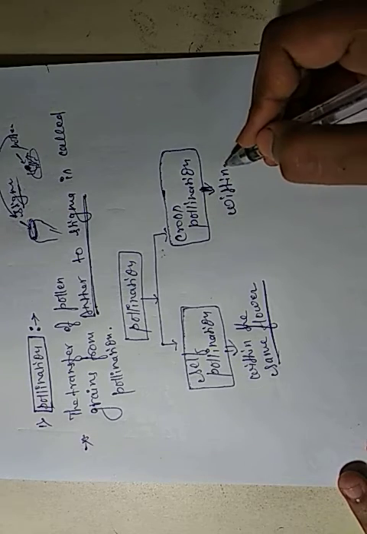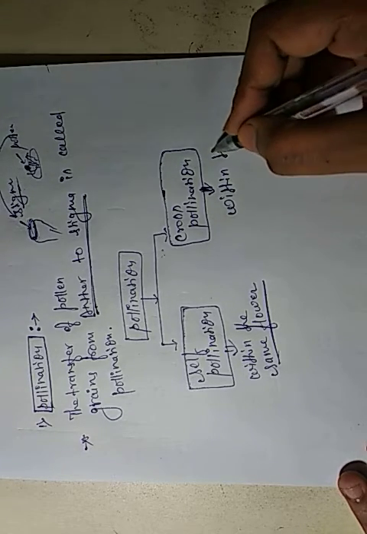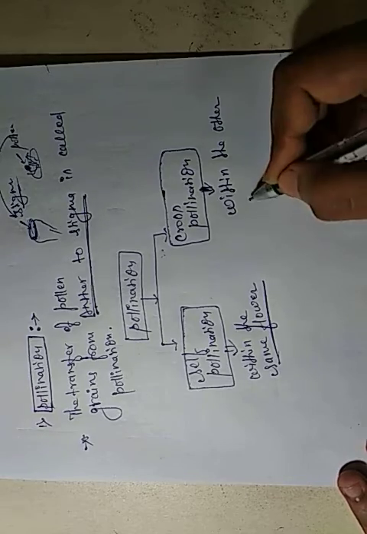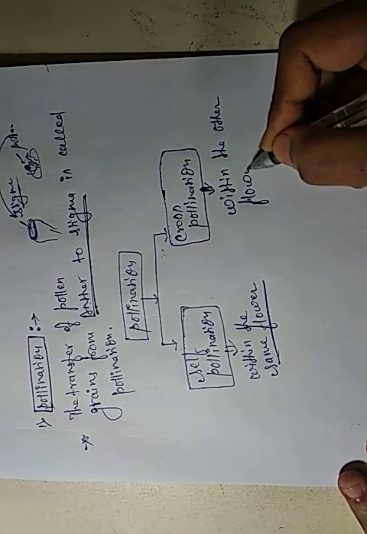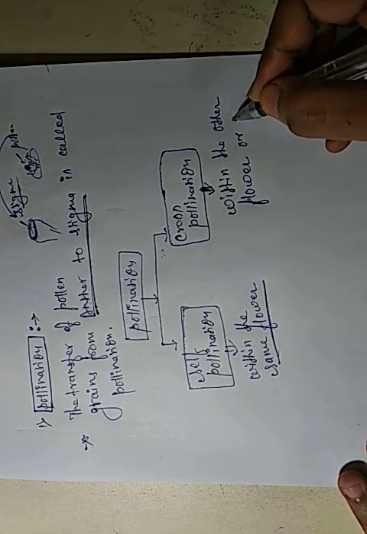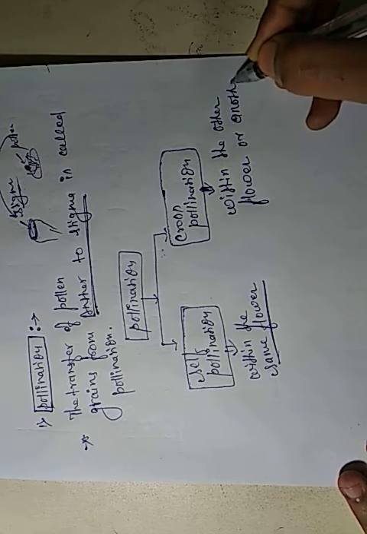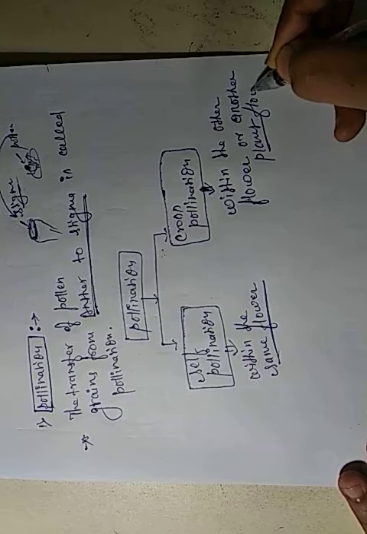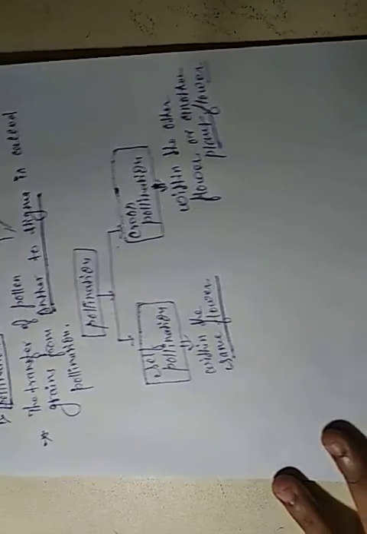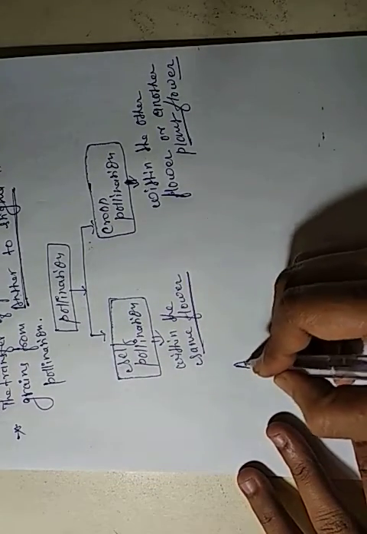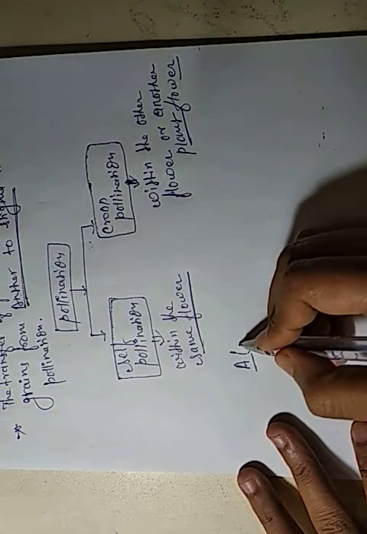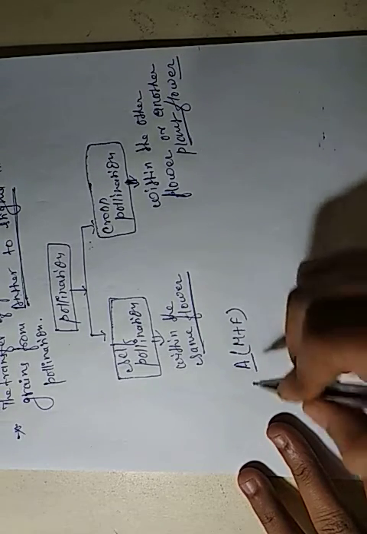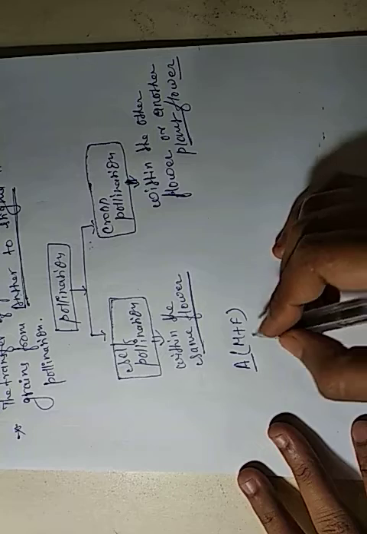Cross-pollination means within another flower, or another plant's flower. Suppose A is a plant, and it includes the male and female parts of the flower.